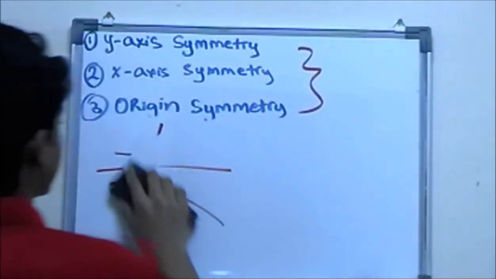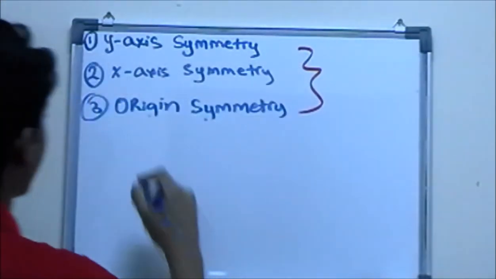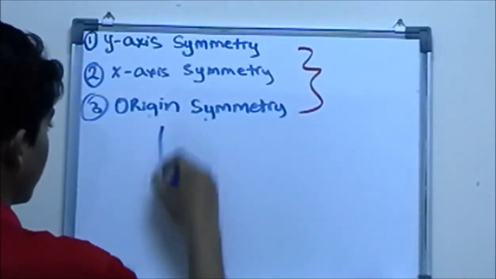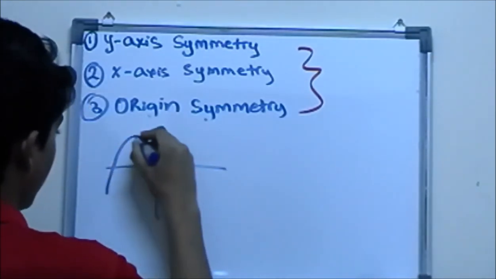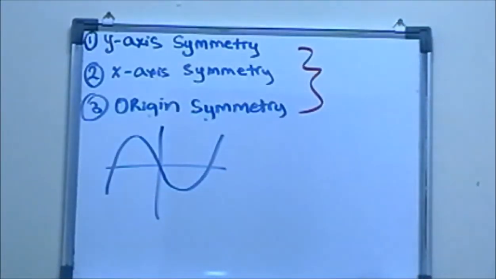Now, origin symmetry. What is origin symmetry? This is the origin symmetry, and this is a new example as well. It's actually a double fold symmetry.